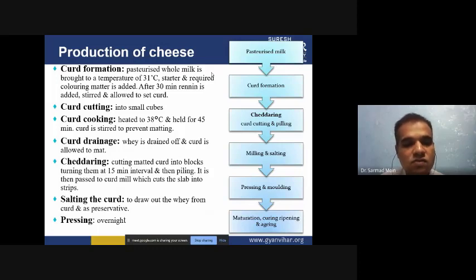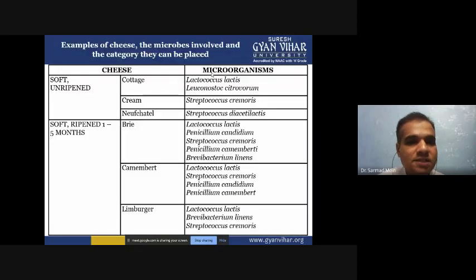Then you have to ferment overnight. So different types of fermentative bacteria and molds you can add. So different types of cheese will be ready. Now, examples of cheese and what type of microorganism we can utilize.